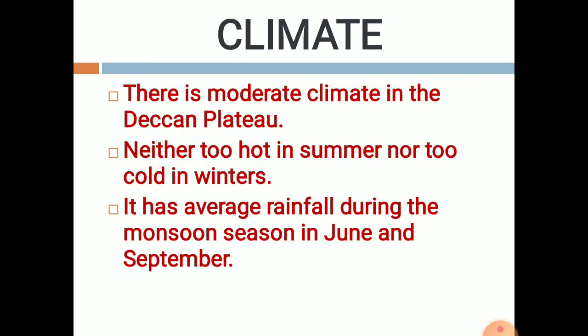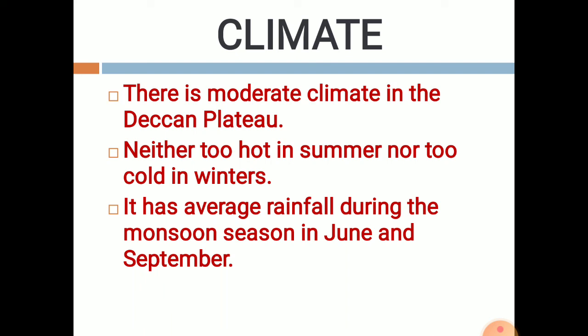Now let's discuss about the climate of Deccan Plateau. Dear students, basically the climate here in the Deccan Plateau is moderate. Moderate means it is neither too hot in summer nor too cold in winters. Okay, there is not too much hot weather in summer and not too much cold weather in winters. It has an average rainfall. Okay, it doesn't observe heavy rainfall. There is average rainfall in the Deccan Plateau.